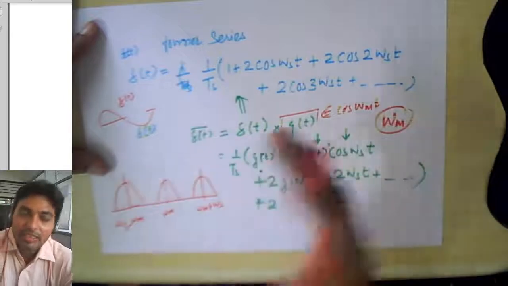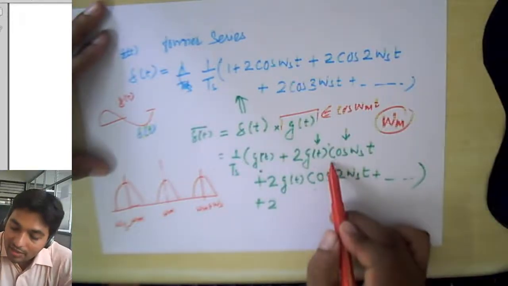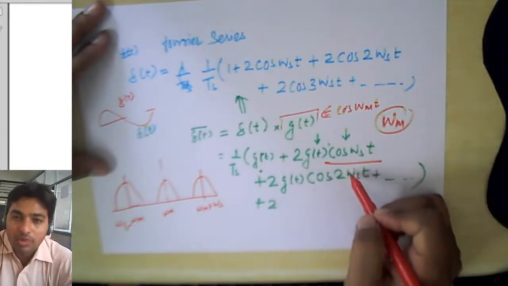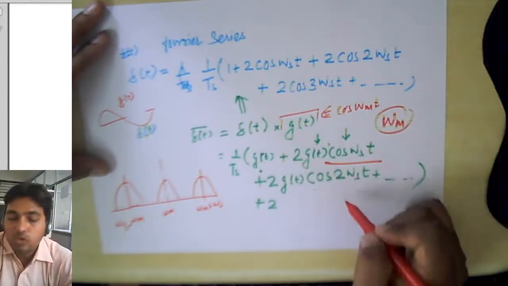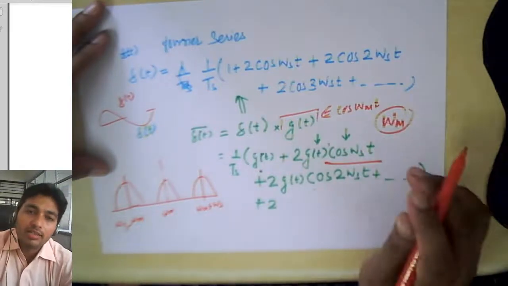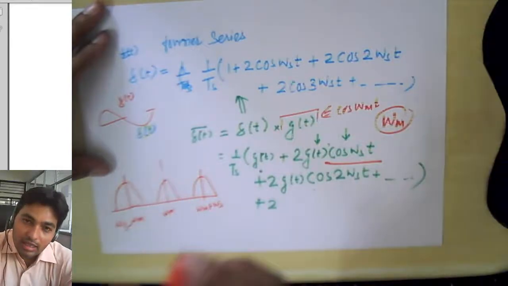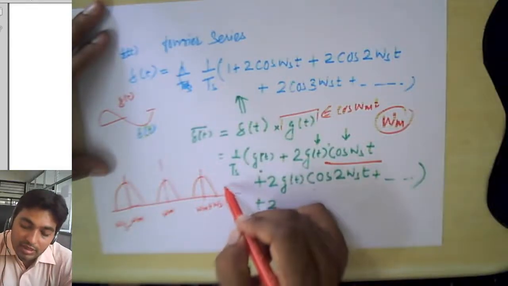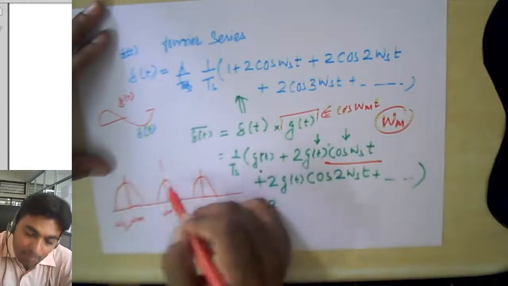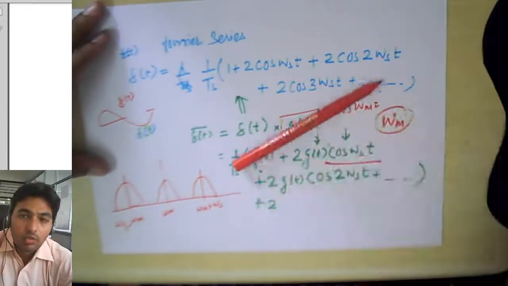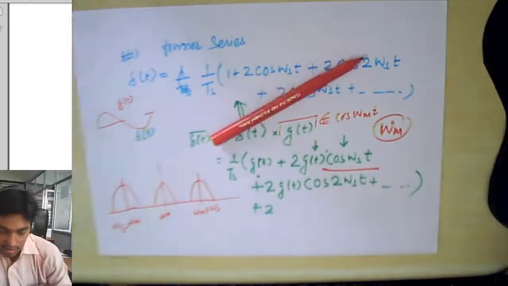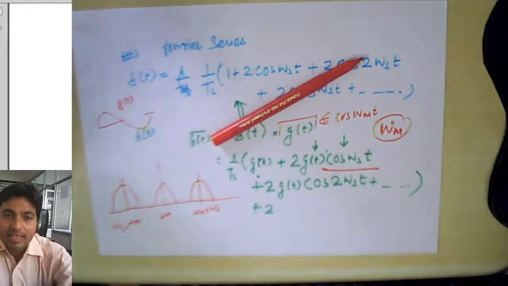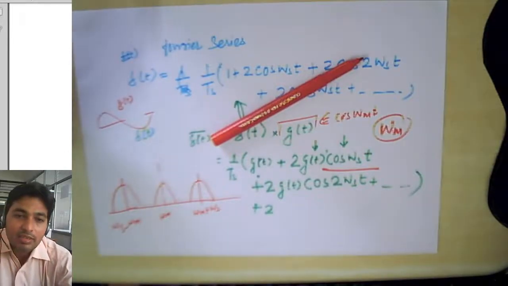So signal repetition will take place, and now we have all the components: cos omega s t, then 2 omega s t, 3 omega s t, 4 omega s t. So the repetition of this pulse or sample will take place when we take the frequency domain.